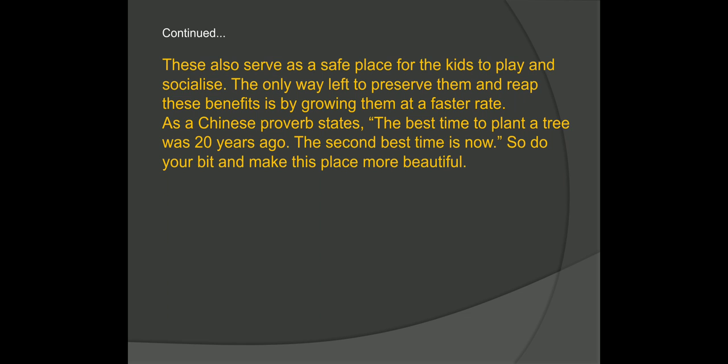Now, see, in the second part of that explanatory para, which is a sort of explanation and also a sort of conclusion, I am going to conclude it with a Chinese proverb. So what I said in the conclusion of my explanation is that as a Chinese proverb states, the best time to plant a tree was 20 years ago and the second best time is now. So even if you have not been doing this, you can start it now. So do your bit and make this place more beautiful. So this completes my conclusion part.